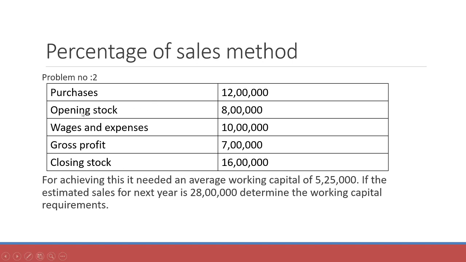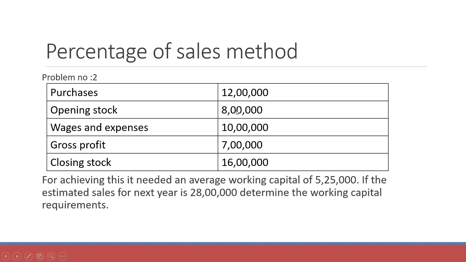In the second problem, the information regarding the purchases, opening stock, wages and expenses, gross profit and closing stock is given. Another piece of information is given: for achieving this, it needed an average working capital of 5,25,000. So the information is given regarding a firm and it said that the working capital was 5,25,000. Now it says that if the estimated sales for the next year is 28 lakh, determine the working capital requirement. So next year it is estimated that the sales will be 28 lakhs, and working capital has to be determined. Now in this particular year, the sales amount is not given, so we will have to find out the sales amount.